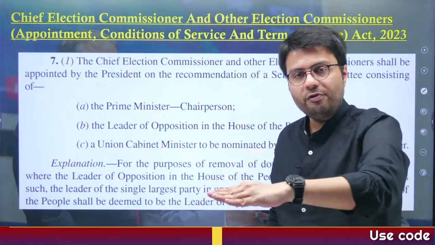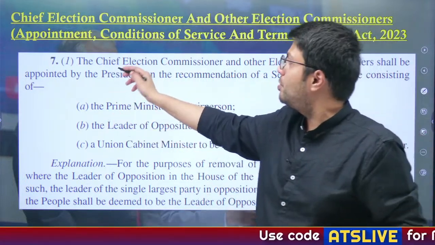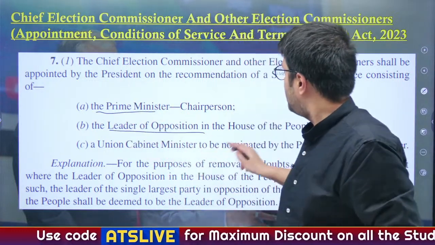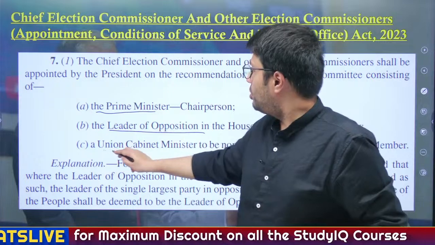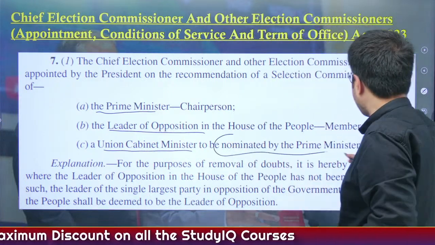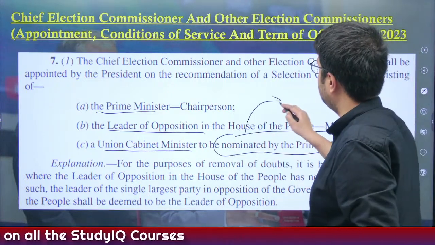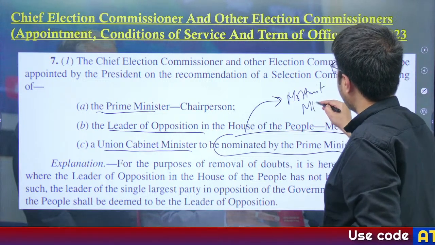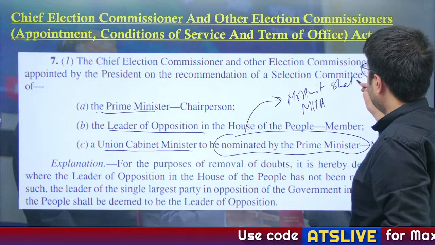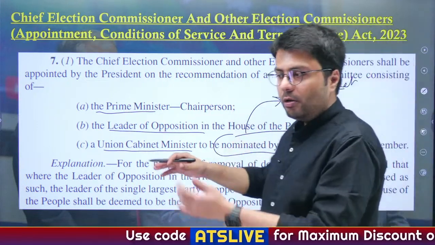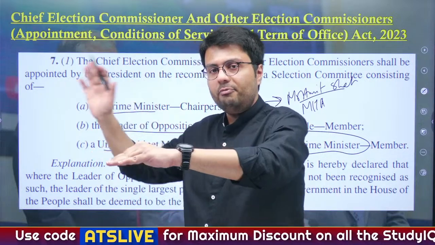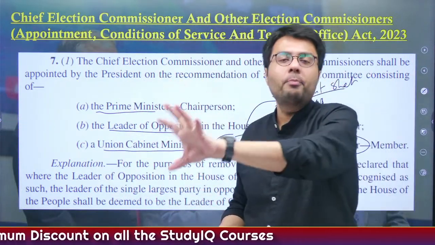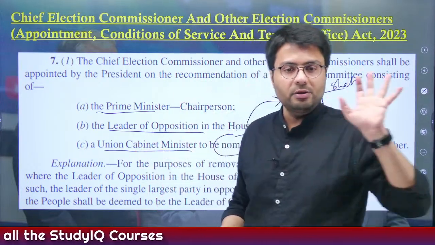They prepare a list of names and they send this list of names to the selection committee, which consists of the Prime Minister of India, the Leader of Opposition of the Lok Sabha, and also a Union Cabinet Minister who is nominated by the Prime Minister himself, and the Prime Minister has nominated Mr. Amit Shah, who is also the Minister of Home Affairs. Understood? So these 3 people decide, from the list of names given by the search committee, which of these people will be appointed as the Chief Election Commissioner or the election commissioners.